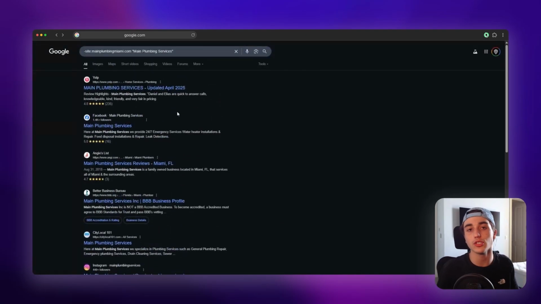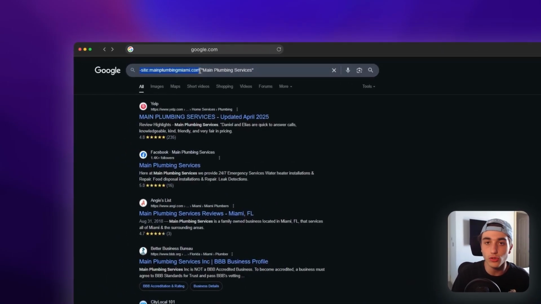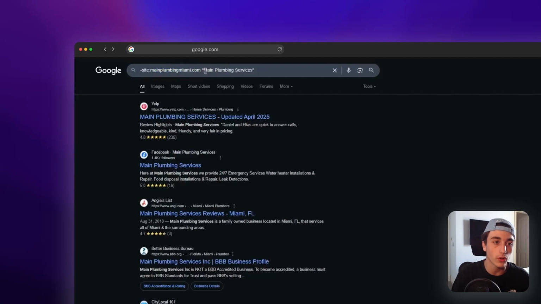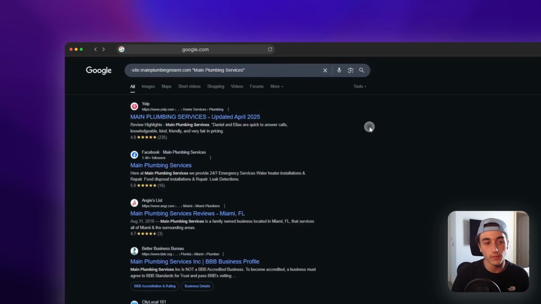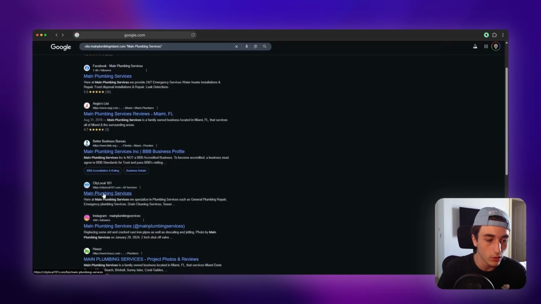Now, how does this actually work? The way that this works is you're telling Google minus the actual domain, so don't show me any of the results for this domain. Show me all of the results for this search. So now we're going to get stuff like Yelp, Facebook, Angie's List, Better Business Bureau, City Local 101.